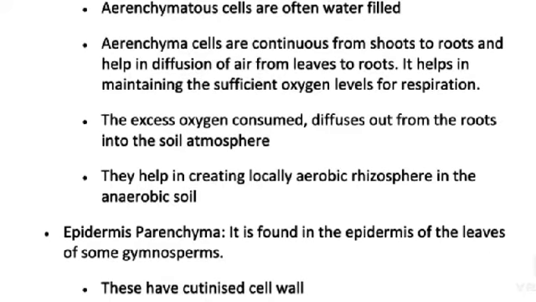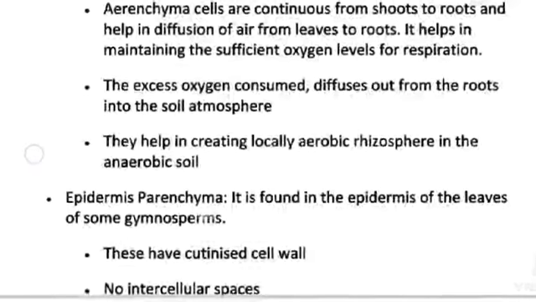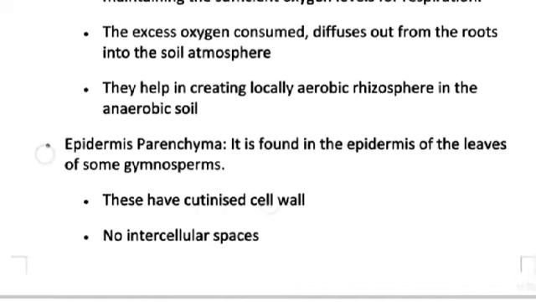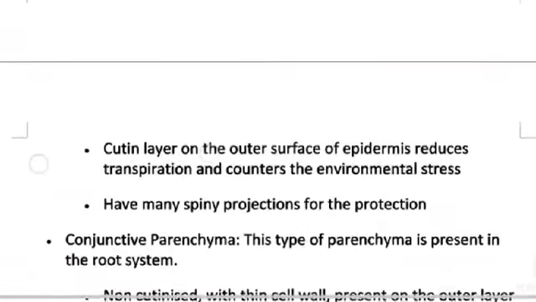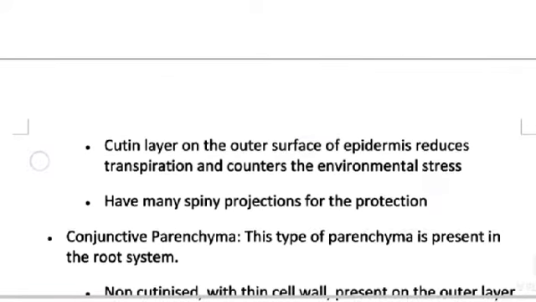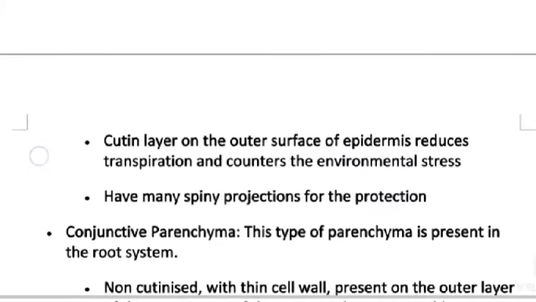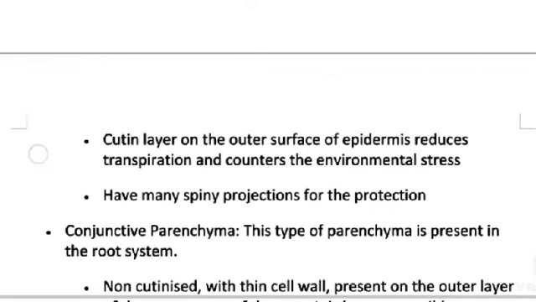Epidermis parenchyma. It is found in the epidermis of the leaves of some gymnosperms. They have cutinized cell wall, no intercellular space, and a cutin layer on the outer surface of the epidermis that reduces transpiration and counters the environmental stress. Have many spine projections for the production of conjunctive parenchyma.